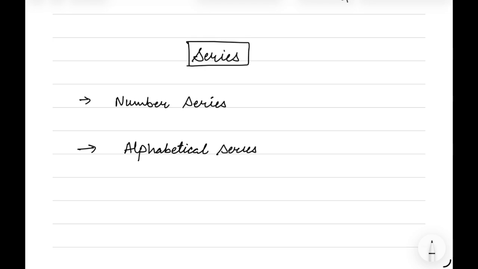There are 3 types of series-based questions in the paper. First, number-based series questions, second, alphabetical series, and we can also have questions from number and alphabet mixed, that is the alphanumeric series.